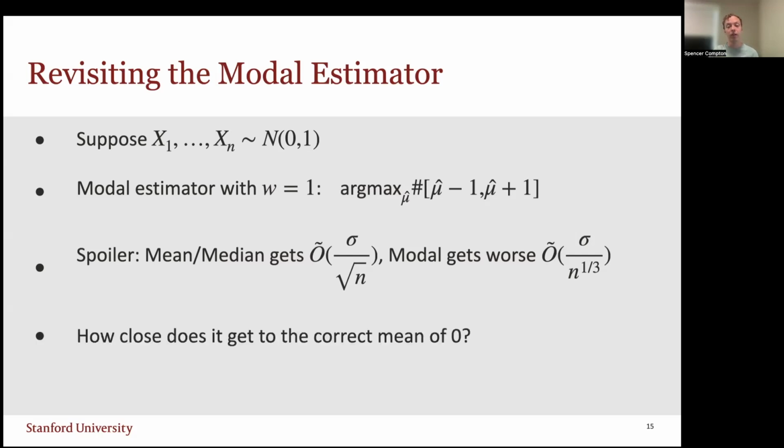It's good to study why this happens, and where this n to the 1/3 comes from. To do so, in the simple setting, we ask how close the modal estimator should get to the correct mean of 0. To make our calculations easier, we'll roughly study when centering the modal estimator at 0 has strongly more samples within 1 of it than centering it at delta.